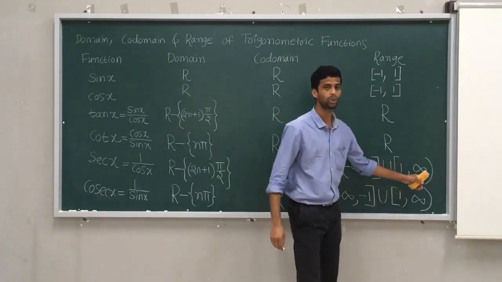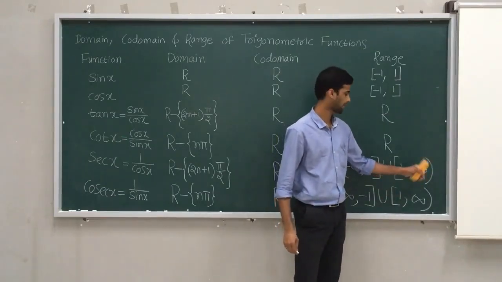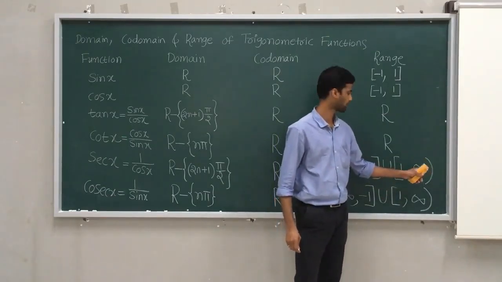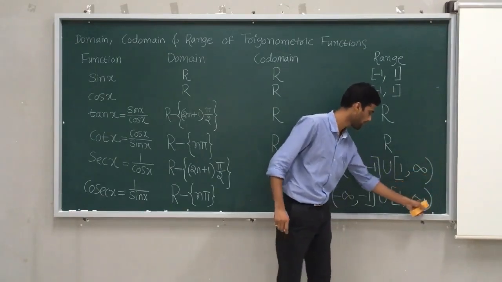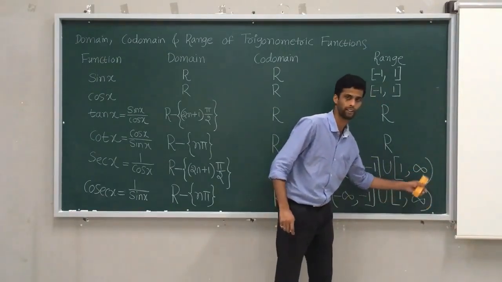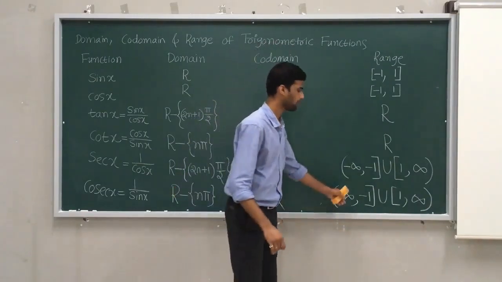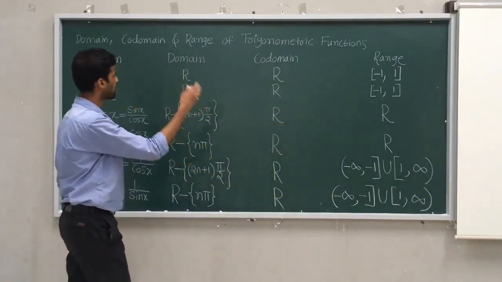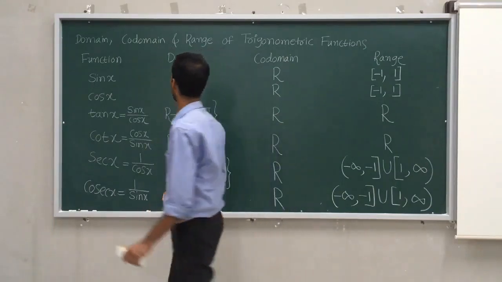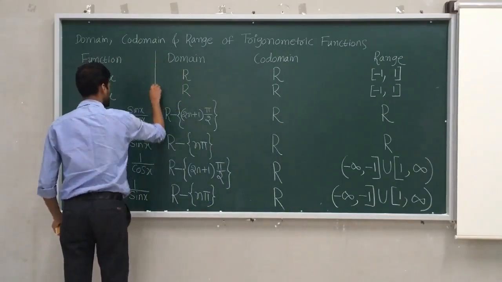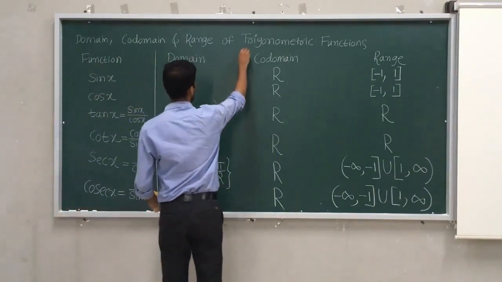Infinity don't close. It should be an open one, because infinity is not a number. It's our abstract idea. So this is about the domain, codomain, and range of these 6 trigonometric functions.